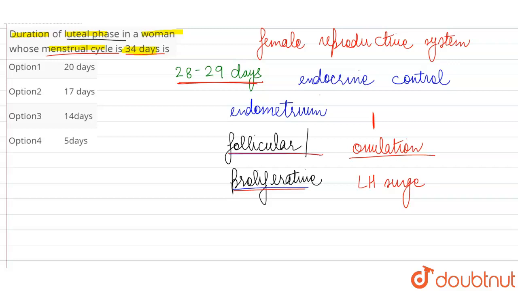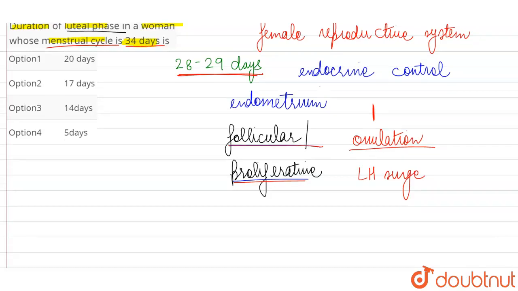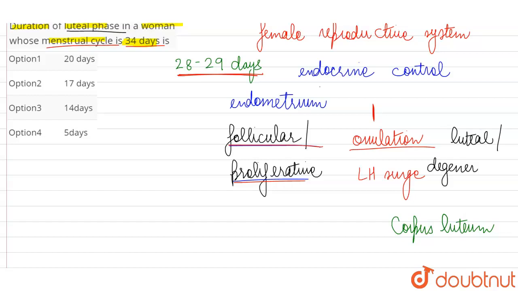And after ovulation, we see that the remnants of the follicle are going to develop into a body known as the corpus luteum. Now, this second half of the menstrual cycle is known as the luteal or the degenerative phase, because now the egg has been released.